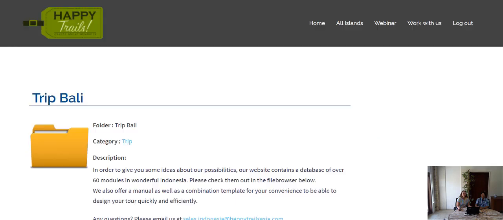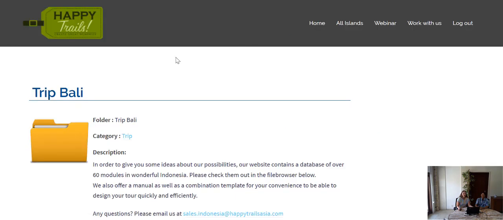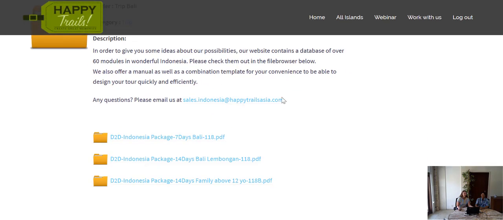And then we have here trips. For the trips, on this page, we give you some examples of combination trips. So in this case, we have three examples. So let's go to one of the samples here.